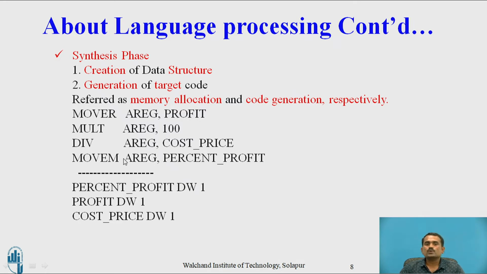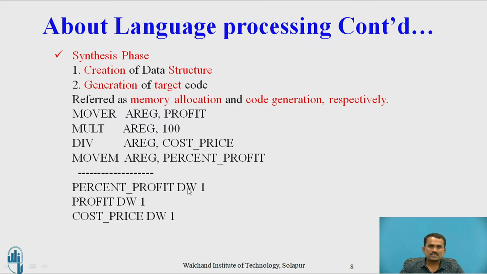At the end we have to move the whole data to store it in computer memory by using a move instruction with a register: profit, percentage profit. Percentage profit DW 1, profit DW 1, cost price DW 1. DW is a data word, which can be used to reserve a memory word in memory.